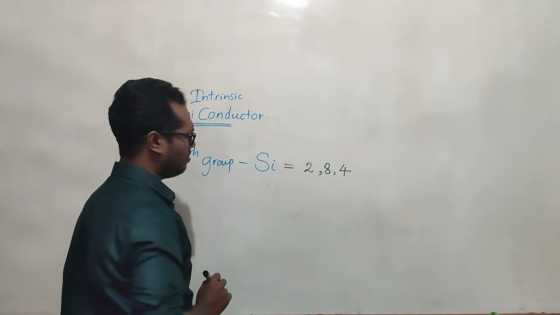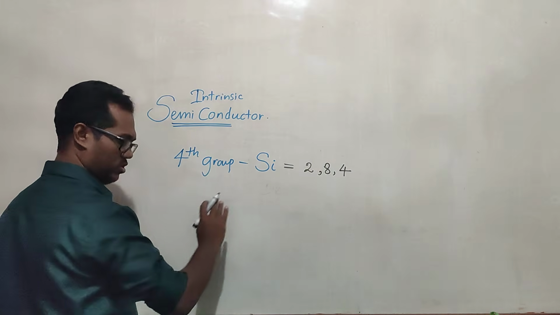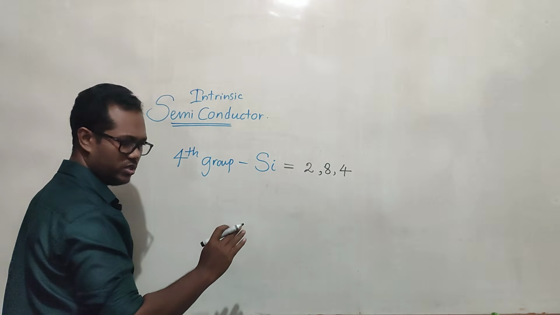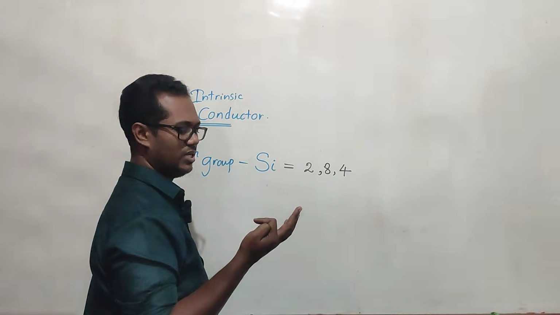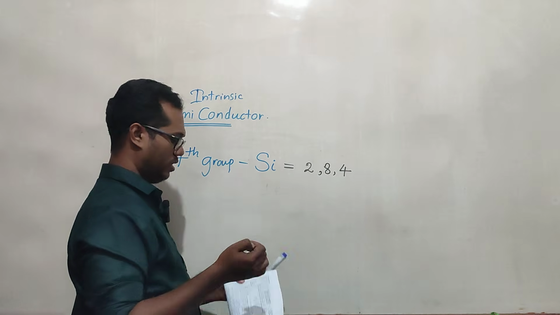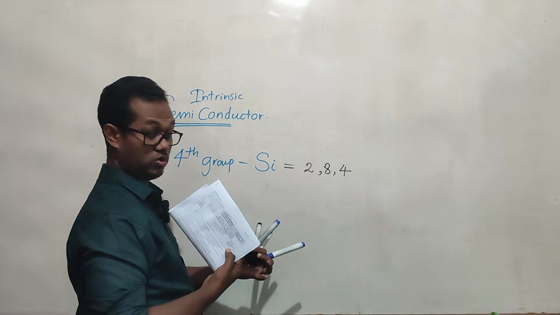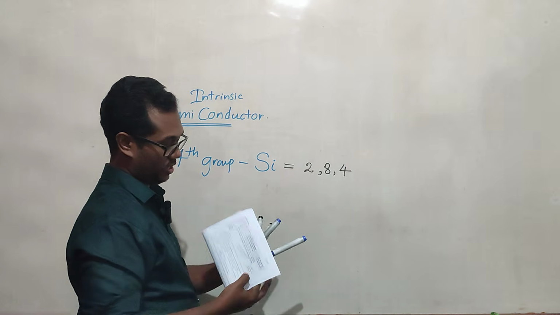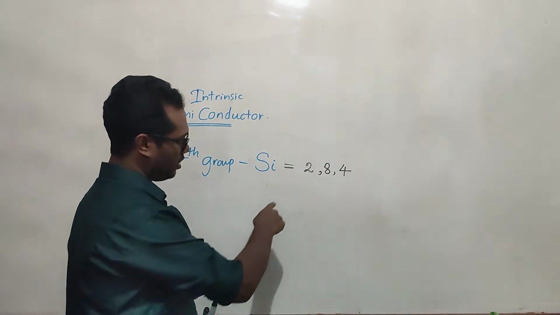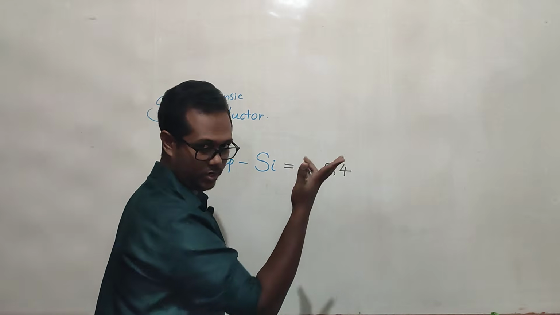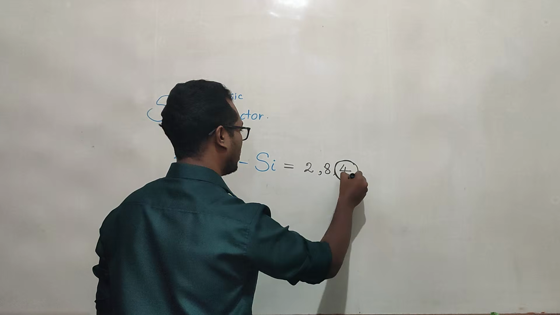Okay, you got some idea. Do you have any doubts? Hydrogen, helium, lithium, beryllium, boron, carbon, nitrogen, oxygen, fluorine, neon, then sodium, magnesium, aluminum, silicon. 14. Okay, 2, 8, 4. So in the last energy level, they have 4 electrons.